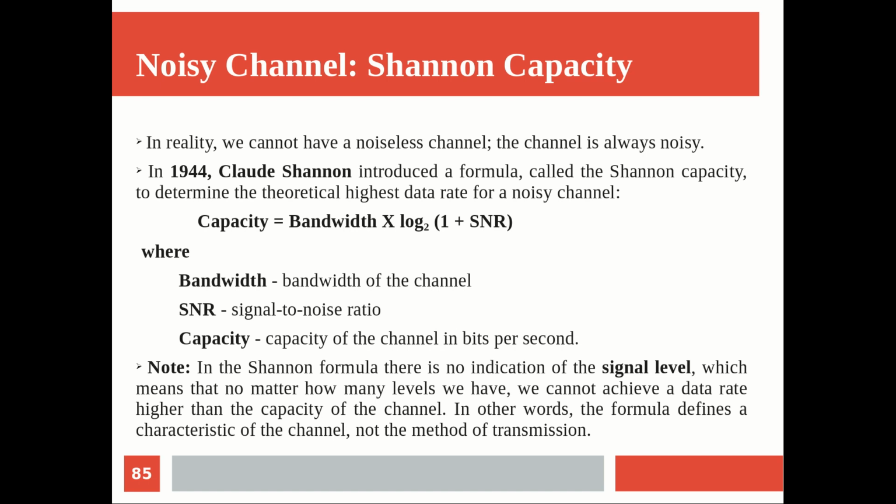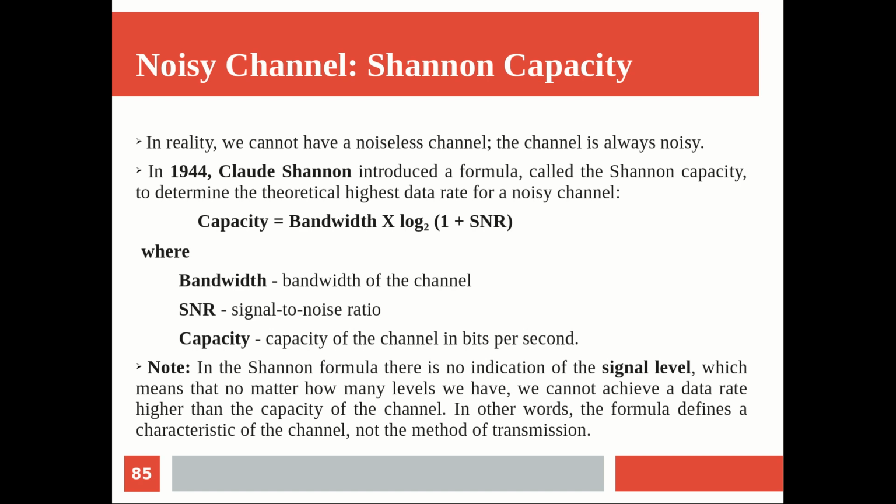So in other words, the formula defines the characteristics of the channel, not the method of transmission. Increasing levels means you are changing your method of transmission. So the capacity is not defined by the method of transmission. Instead it is a characteristic of the type of channel you are using. That is what Shannon believes, and accordingly we have his formulation.